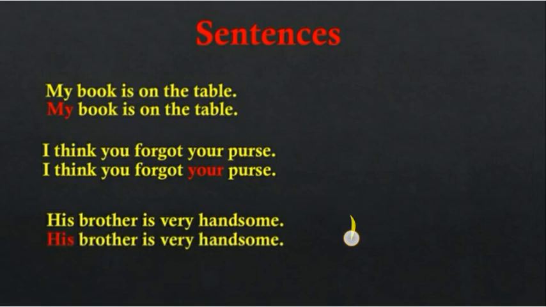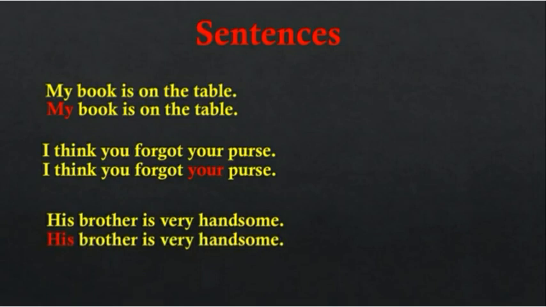His brother is very handsome. Here his is the emphasizing adjective. Some more examples: this is the very book I need. Here we are giving importance to the word very. So that is emphasizing the noun book, and very is the emphasizing adjective. He is lost in his own thoughts. Own is the emphasizing adjective, as the word own is giving much importance to the thoughts.